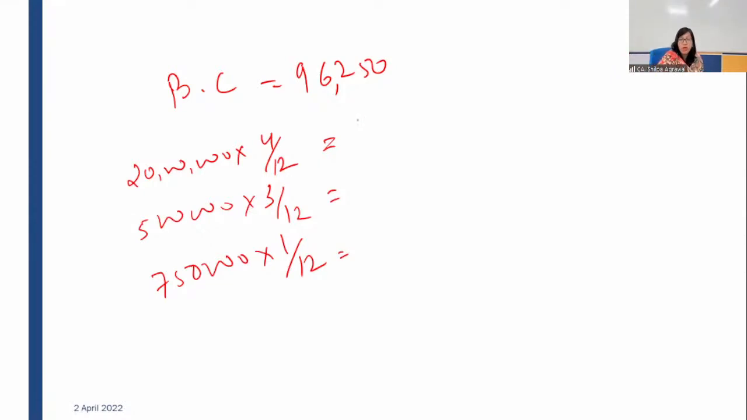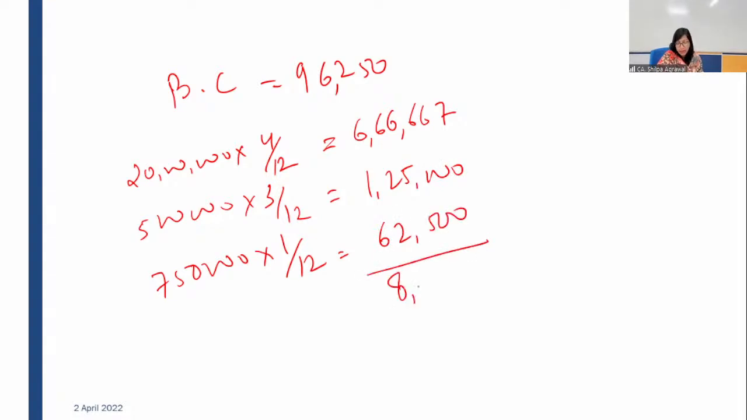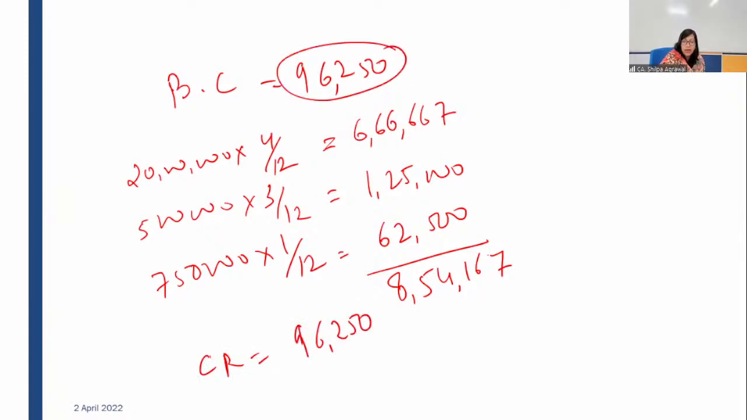So it comes to amount 6,66,667, 1,25,000, and 62,500. Total comes to 8,54,167. When we have to calculate the capitalization rate, the 96,250, which we have arrived here, this figure divided by 854,167, which is this figure, into 100. You get the capitalization rate.